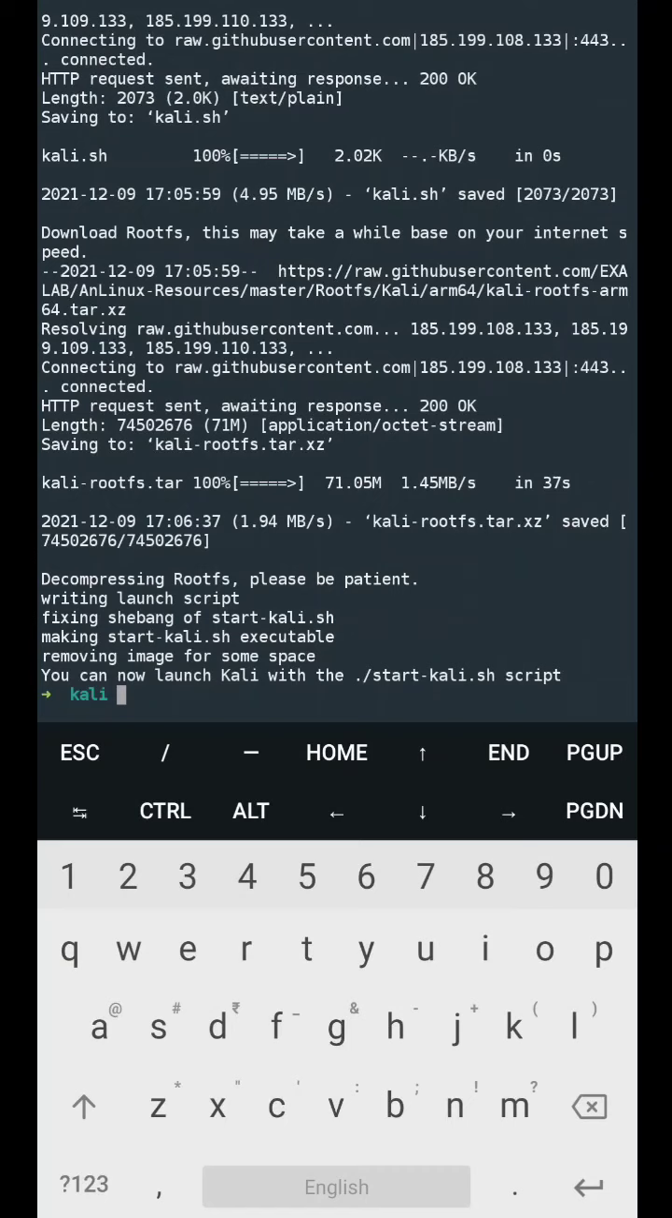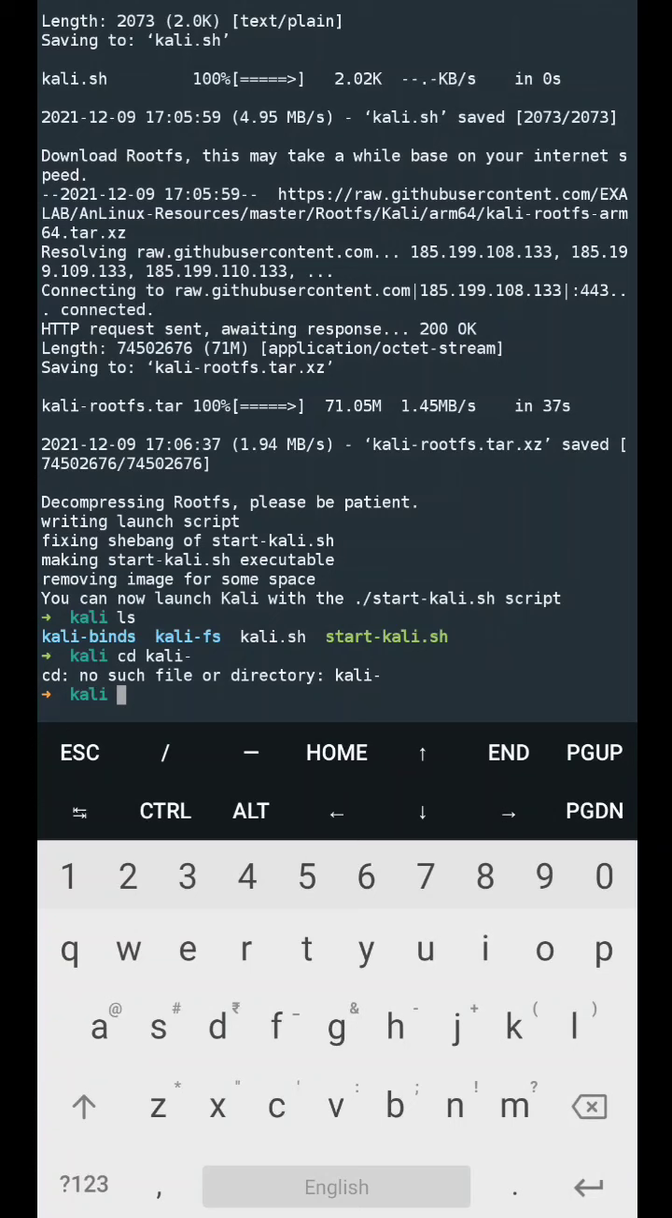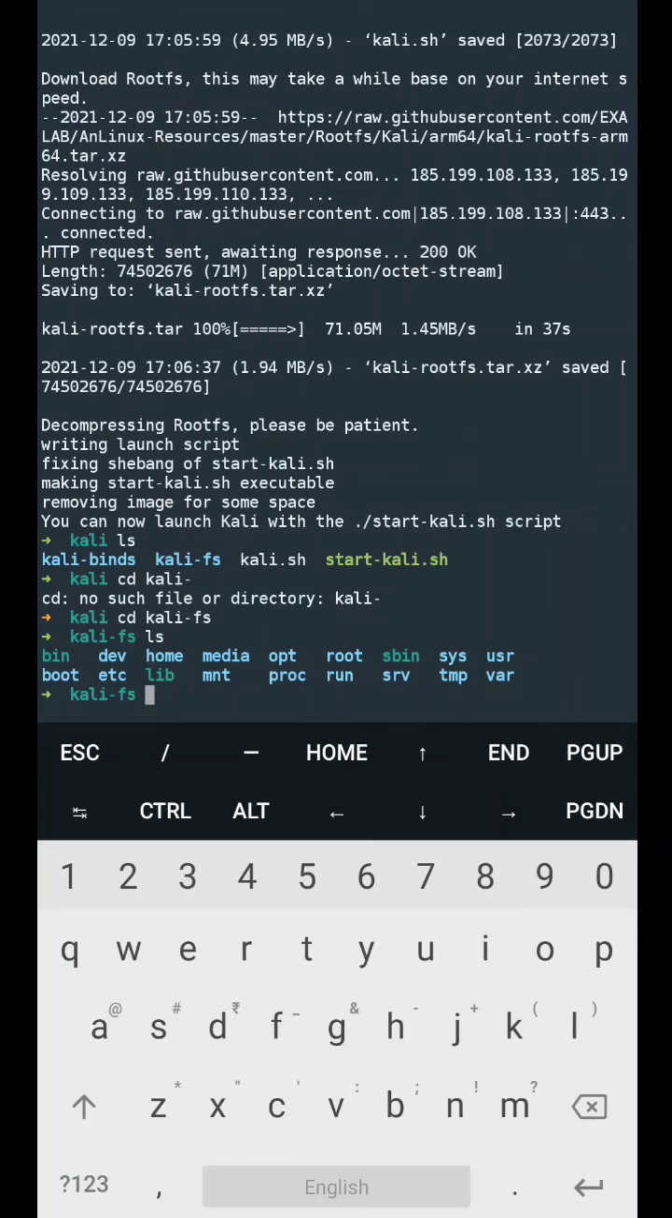Now as you can see, it is completed, and you can read that you can now launch Kali with the ./startkali.sh script. Now we will check what directories and files are there. Okay, now you can see that there are two directories. One is kali-binds and one is kali-fs. kali-fs is the Kali file system, in which you find all the file system which you can find in a Linux operating system. Let's go to kali-fs. Like you can see, bin, dev, home, media, opt, root, sbin, sys, usr, var, tmp, all these directories which are found in a Linux operating system.